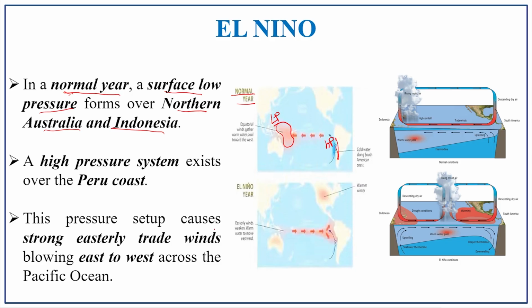This pressure setup causes a strong easterly trade wind blowing from east to west across the Pacific Ocean. Always the wind travels from high pressure towards low pressure. So, there will be a strong easterly wind in this situation. In the normal year, there will be a strong wind condition.